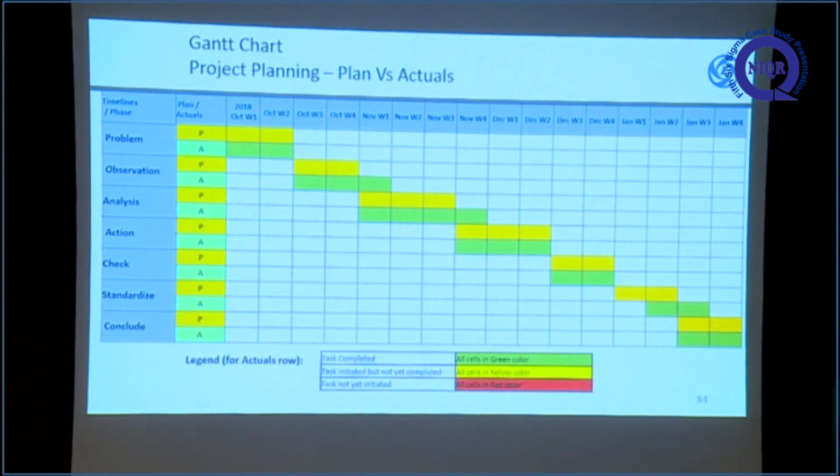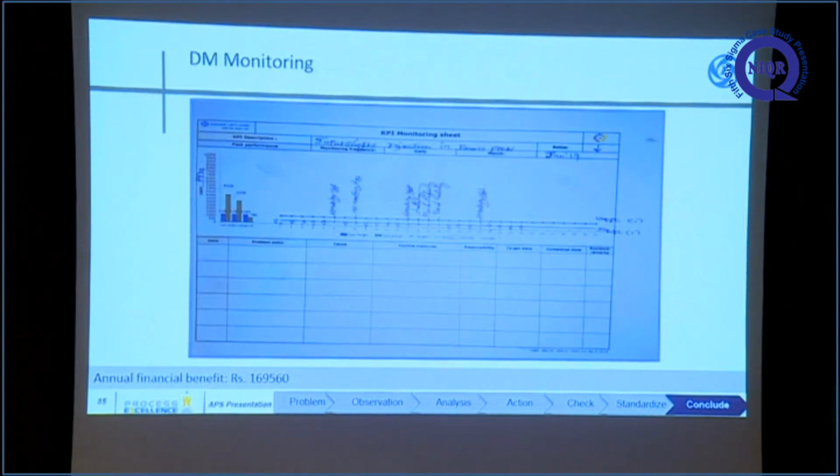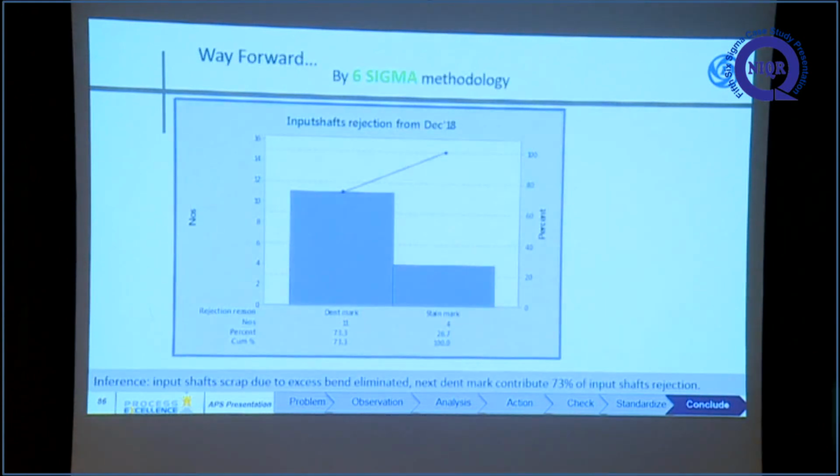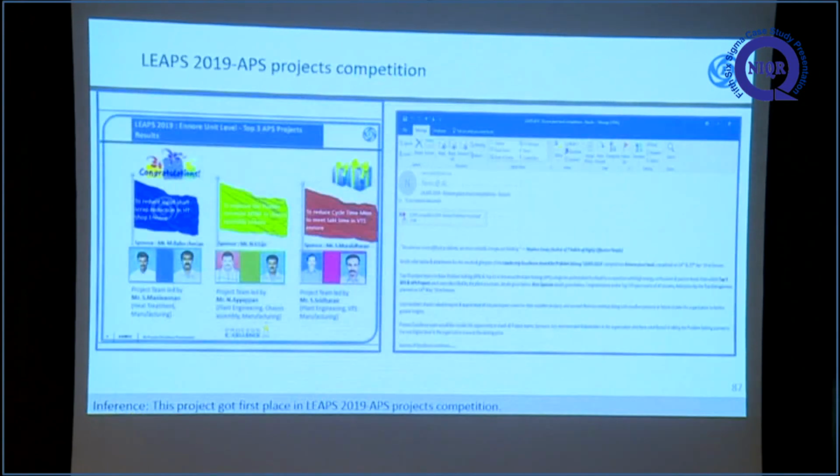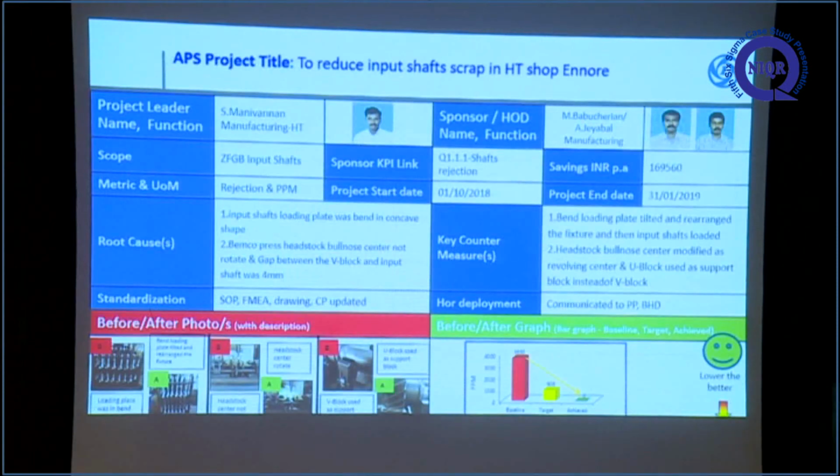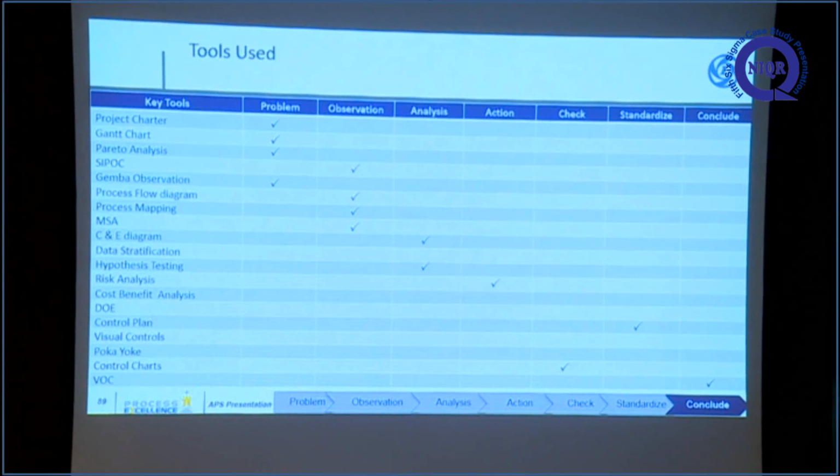This is the Gantt chart, plan versus actuals. This is the DA monitoring. After the project was implemented, the DA monitoring is 0. Way forward, next we are going to reduce the dent mark process. This project got first place in the LEAF 2020 competition. This is the project structure. These are the tools used in the ABS methodology.